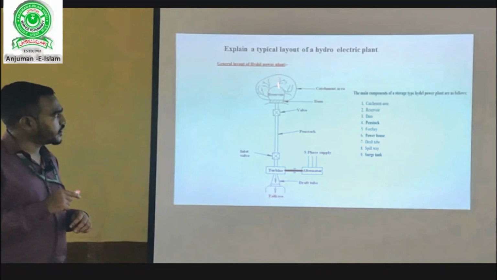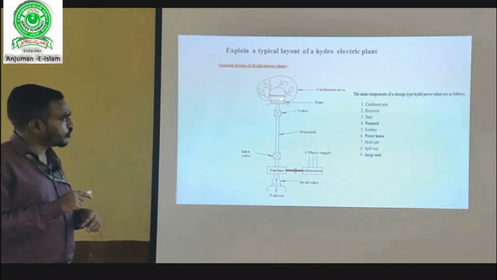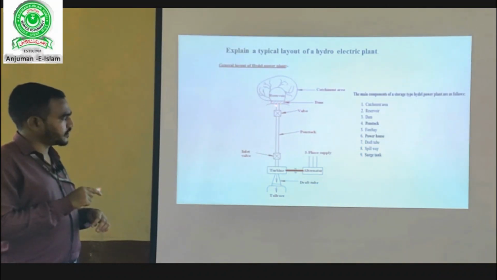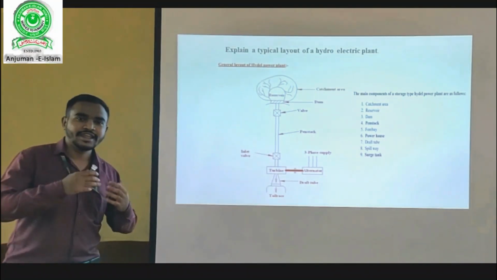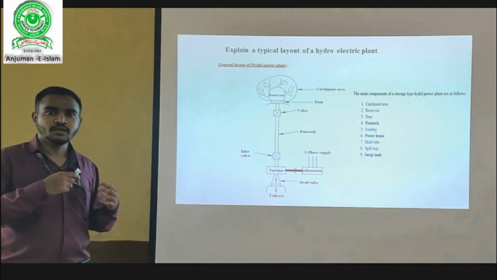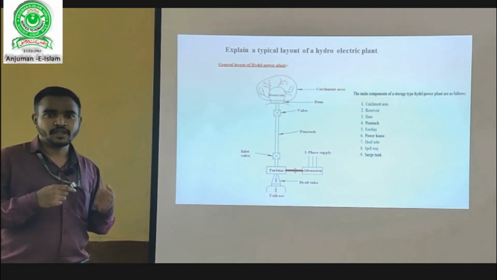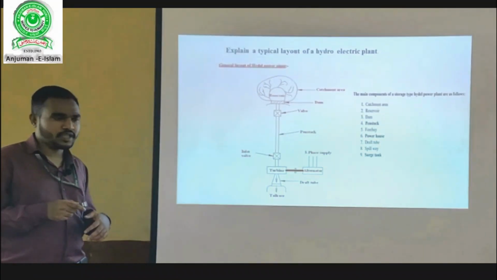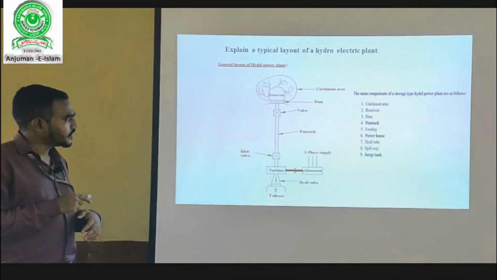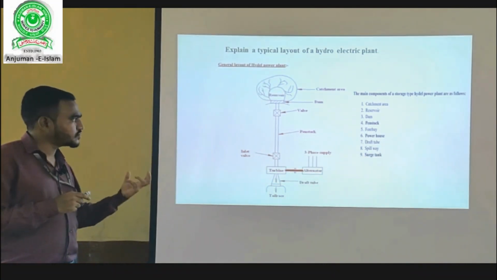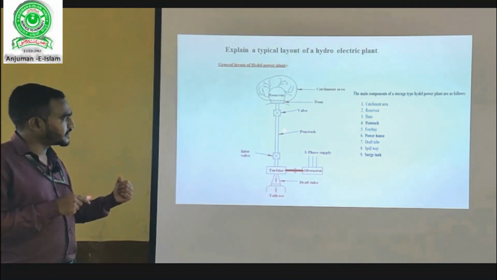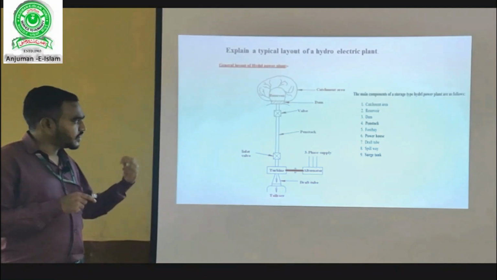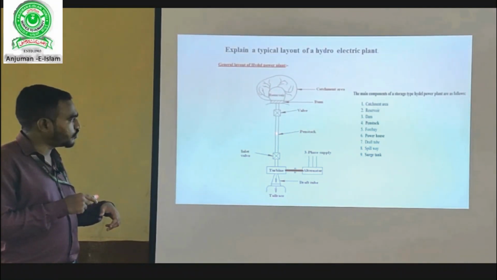Dear students, water when collected in the reservoir flows through the penstock pipe by opening the gate of the dam. This high speed, high potential energy water, when it flows over the turbine, creates some impact on the turbine which may damage the blades of the turbine. That is known as water hammering. In order to avoid this water hammering, we go for a surge tank here. There will be a surge tank which collects the excess water flowing in the penstock pipe. This excess water which is collected in the surge tank, again when the pressure is decreased, is allowed to flow through the penstock.